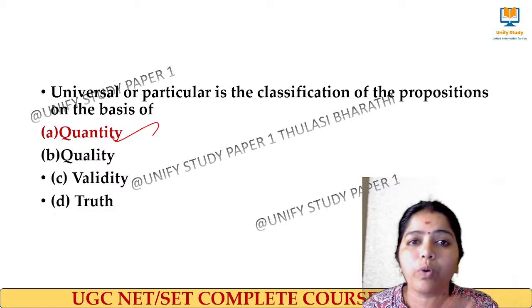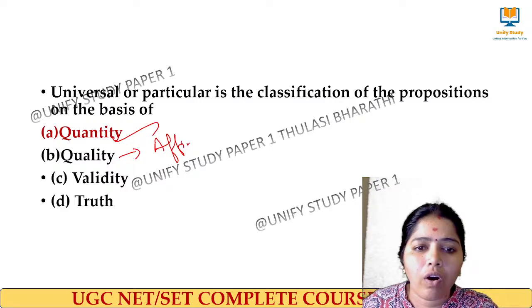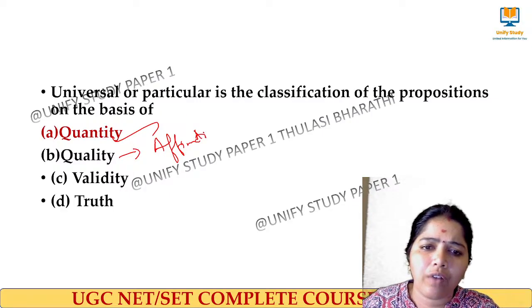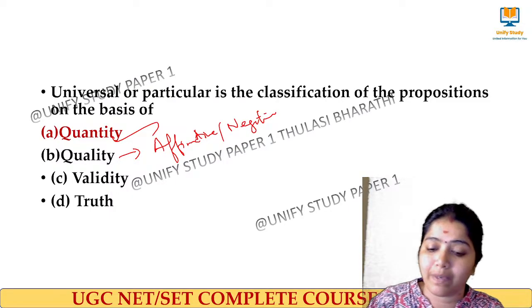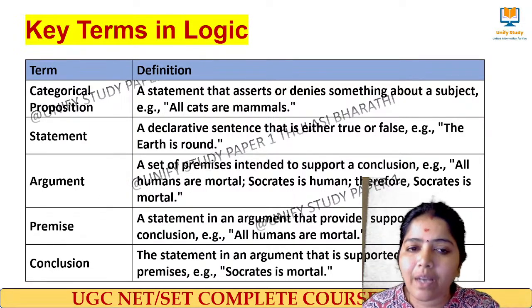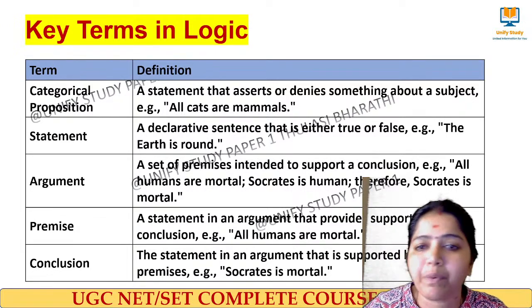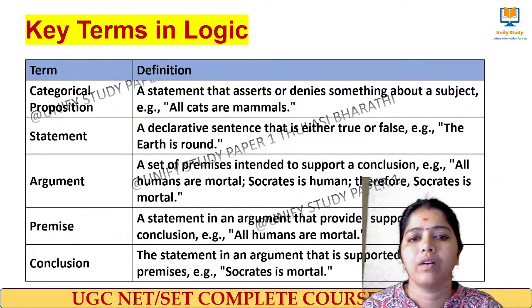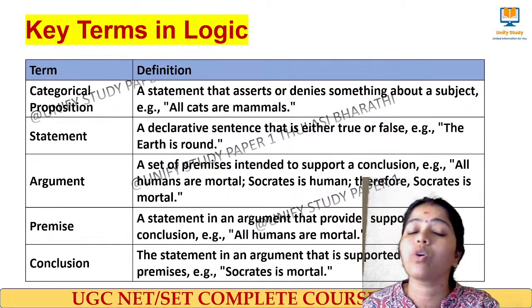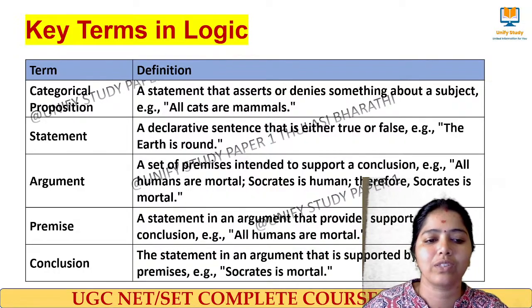Universal or particular talks about the quantity. Affirmative or negative talks about the quality of the statement, right? Very good. So these are the key terms that you have to remember in terms of categorical proposition: statement, argument, premise and conclusion. Now we will have one more question from this topic with respect to arguments. Then we'll go to the next one.